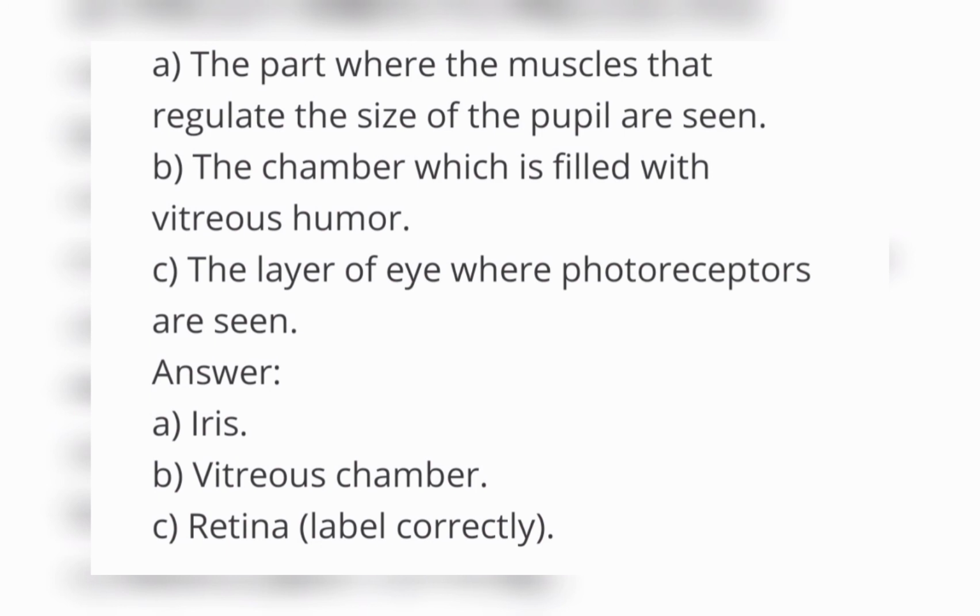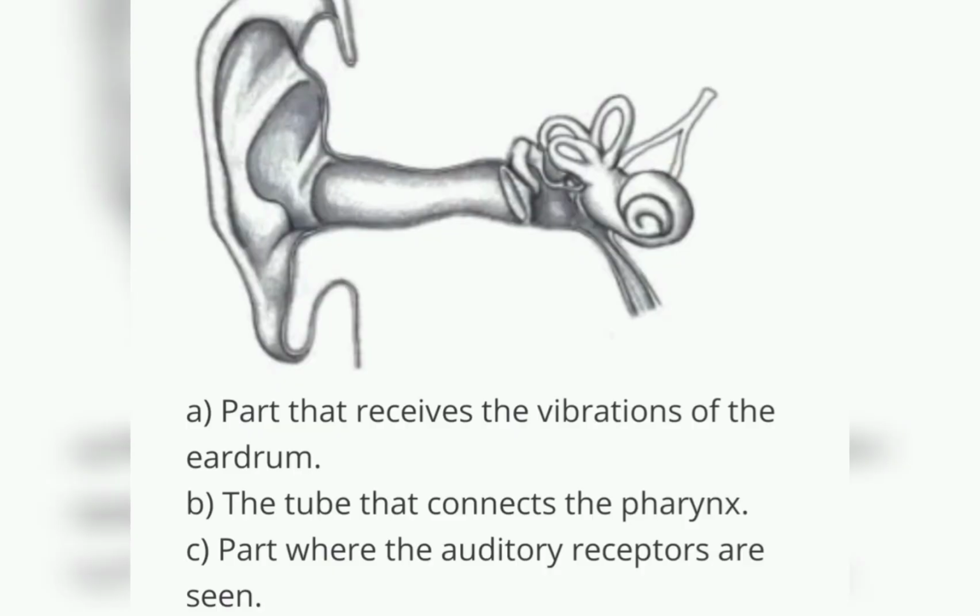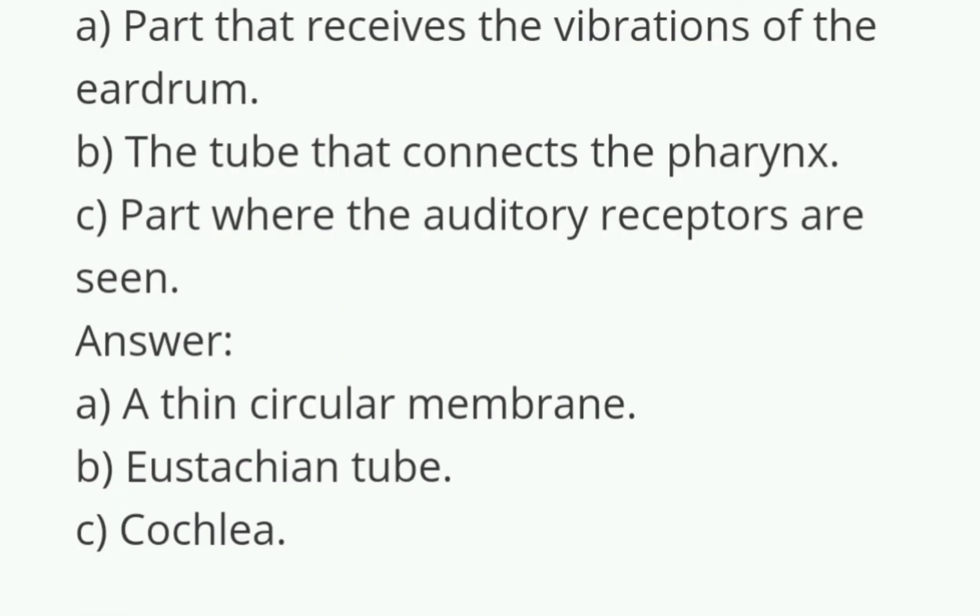Next question. The part receiving the vibration of the eardrum. The tube connecting the pharynx. The part where the auditory receptors are seen. The part that receives the vibration of the eardrum is a thin circular membrane, the tympanum. Understood? The tube connecting the pharynx is the eustachian tube. The part where the auditory receptors are seen is the cochlea. Okay, you have to write all this in your notebook.